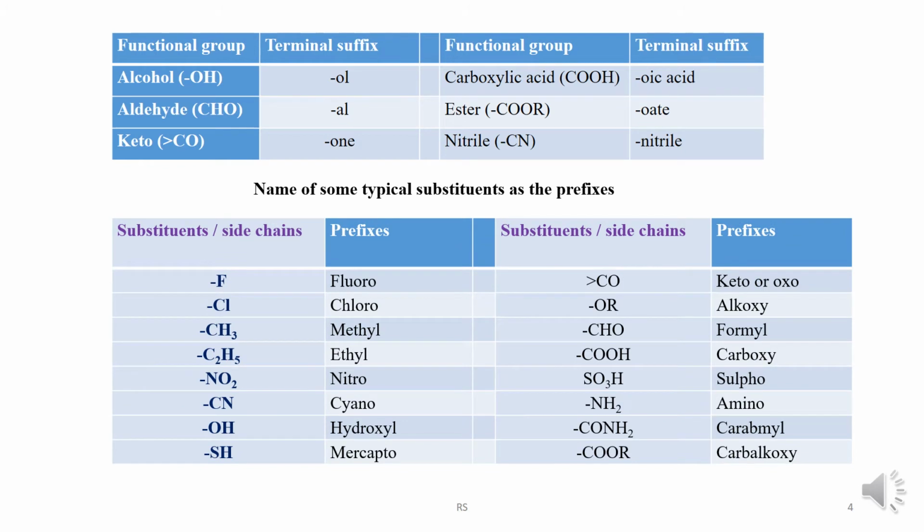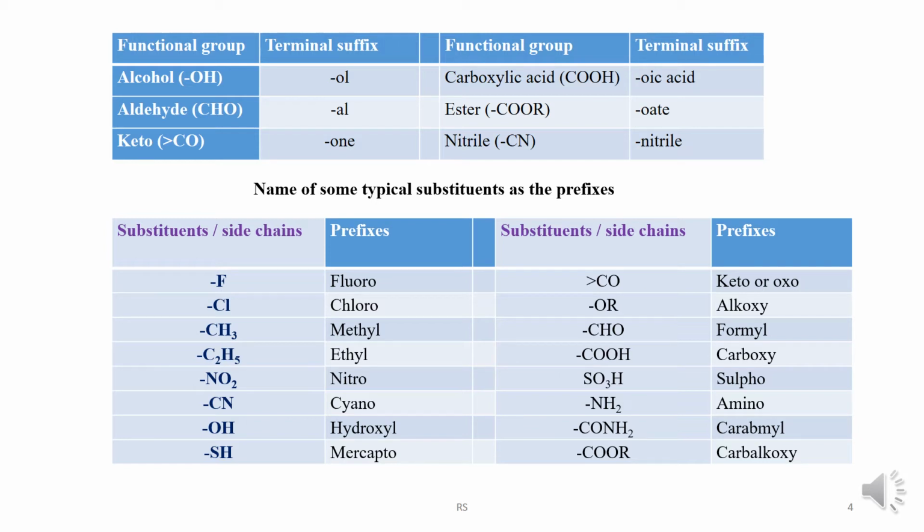Prefix indicates the presence of different functional groups, that is fluoro, chloro, methyl, ethyl, nitro, cyano, hydroxy, mercapto, keto, alkoxy, formyl, carboxy, sulfo, amino, carbamoyl, etc. If a molecule contains more than one functional group, then the higher priority functional group will be used as a suffix and the lower priority functional groups will be used as a prefix.